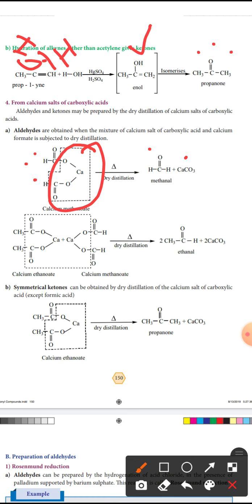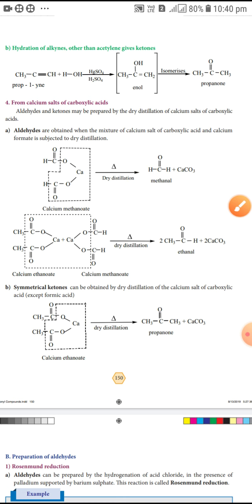2 molecules of calcium ethanoate are heated in the dry distillation process, that forms calcium carbonate, remaining CH3 C double bond O H, that is ethanal. 2 molecules of ethanal and calcium carbonate.